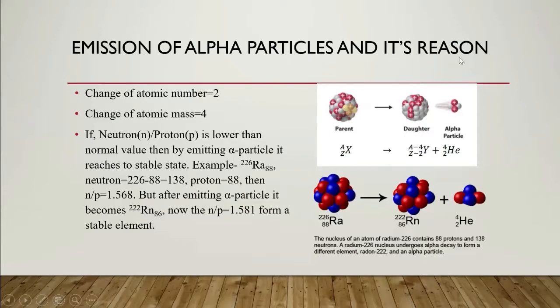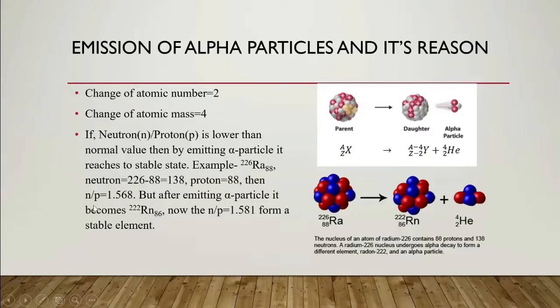Emission of alpha particle and its reason. Why is an alpha particle ejected? We can explain this by the neutron by proton ratio. If the neutron by proton ratio is lower than the normal value, then by emitting one alpha particle, it reaches a stable state. Example, radium 226: neutrons are 226 minus 88 equals 138, and protons are 88.